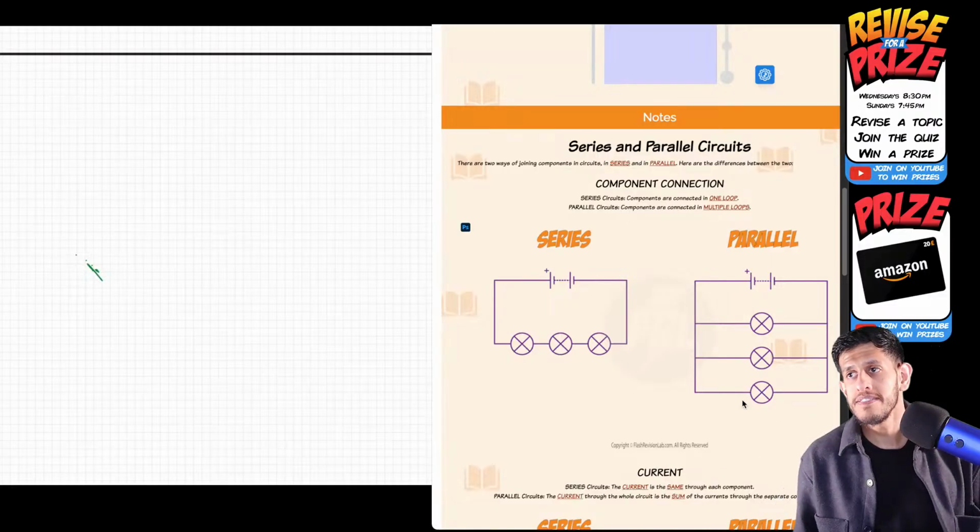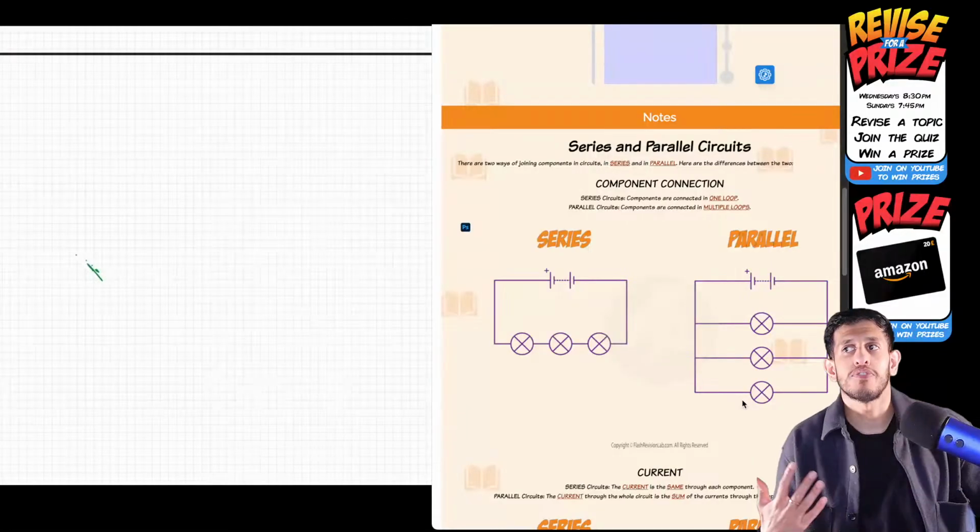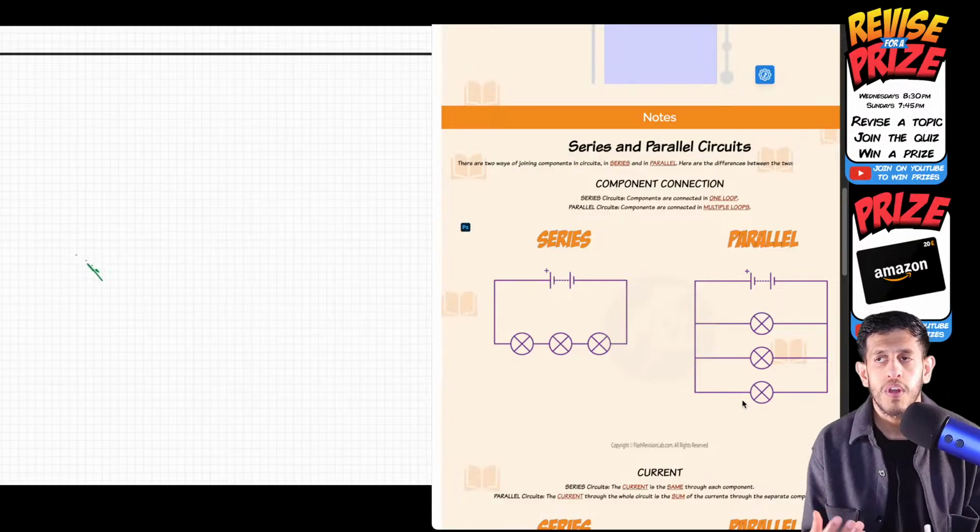3.3, Zara, nice. 10 over 3, right? We're splitting it equally between the 3 bulbs. So that's 10 amps for the overall current shared between 3. 10 divided by 3, that's 3.3.